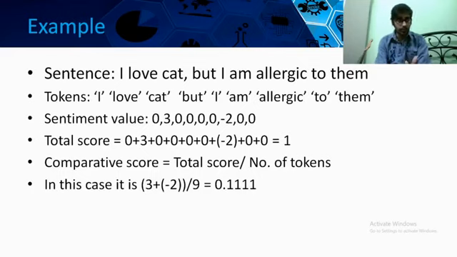Love is a positive sentiment word, so +3 is imposed. Allergic is a negative sentiment word, so it has been given -2 according to the AFINN 165 word list.